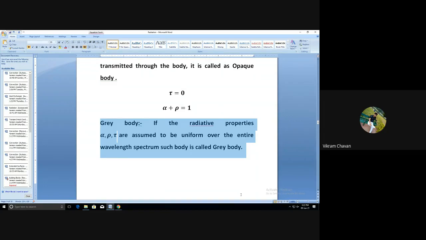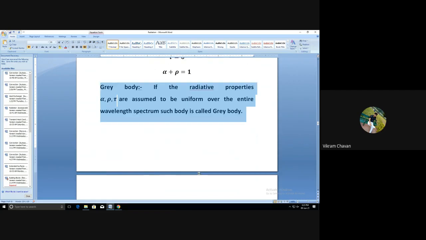If the radiative properties alpha, rho, tau are assumed to be uniform over the entire wavelength spectrum, such a body is called a gray body. Over.